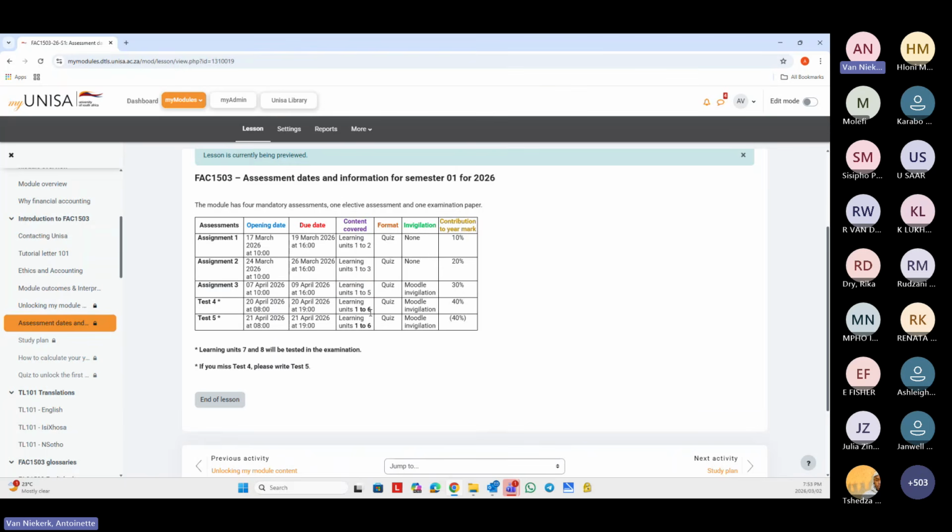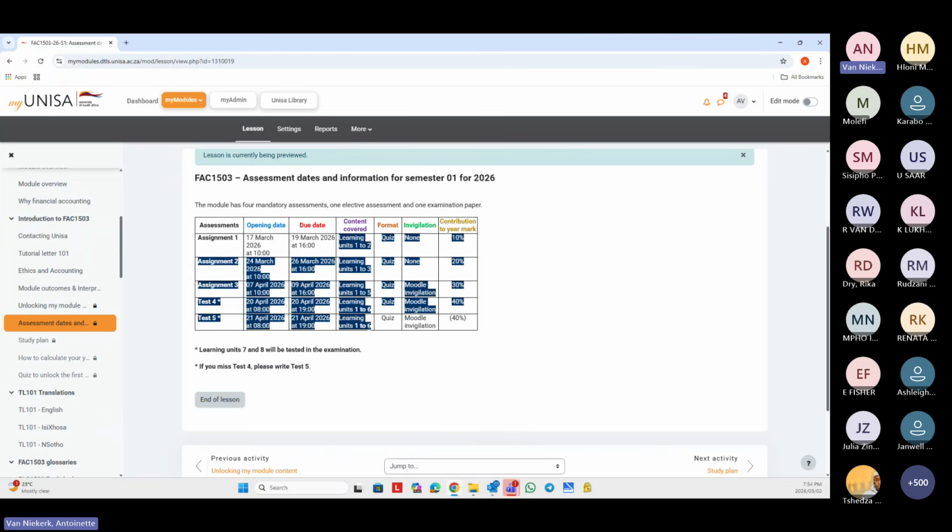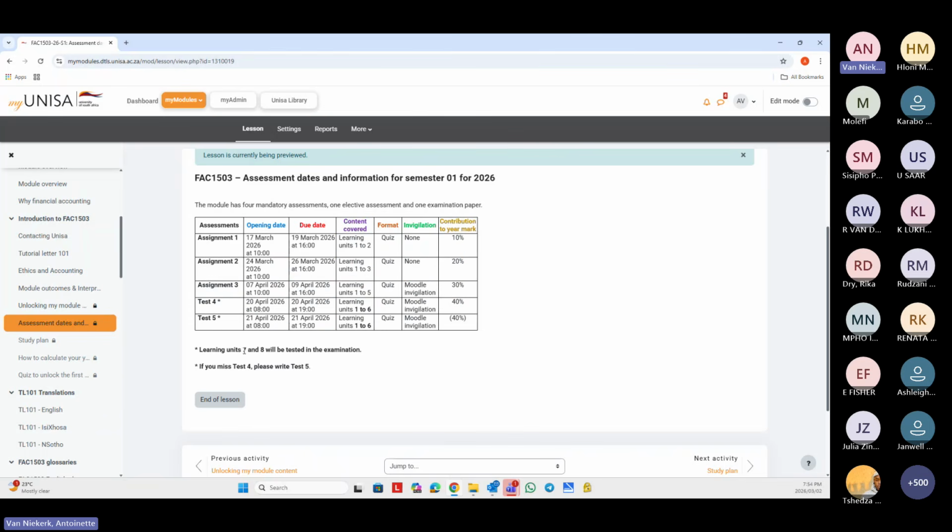The reason is because the semester is really very short. And due to registrations and NSFAS and the normal problems that always occur, we thought it's best that we take the last 2 learning units out so that you can at least properly study and work through these learning units. And then afterwards, you have sufficient time to work through learning units 7 and 8.